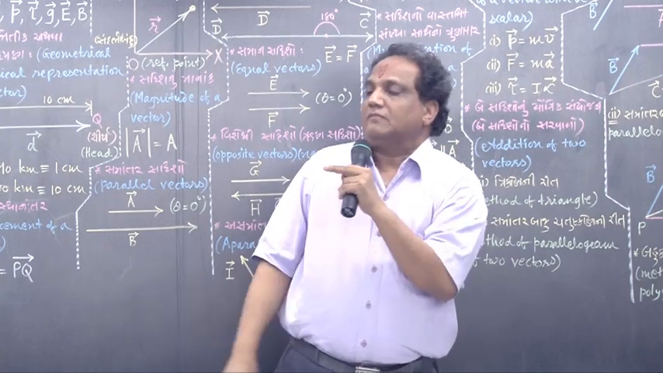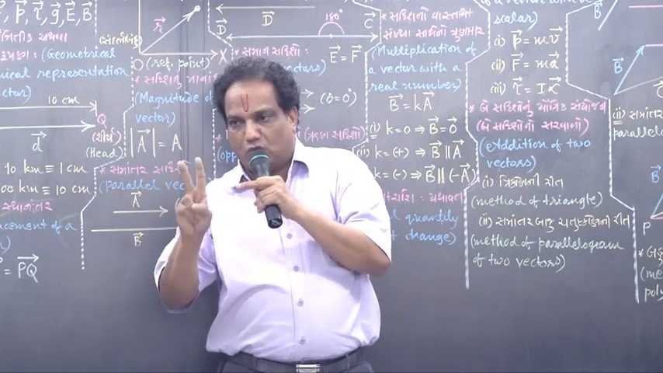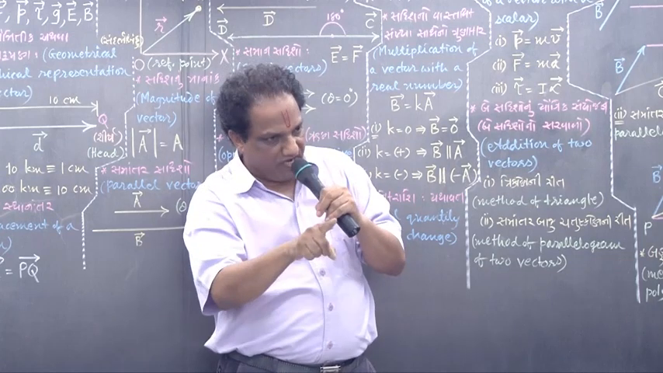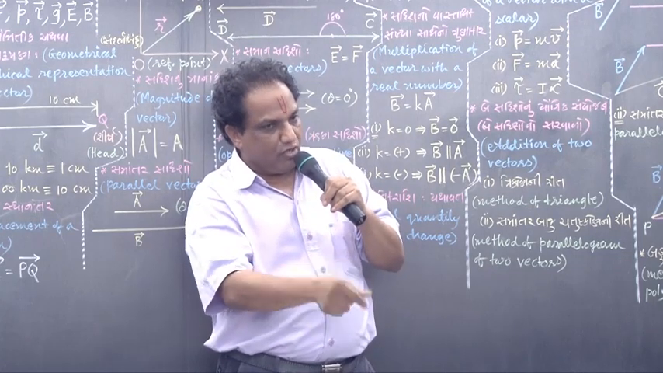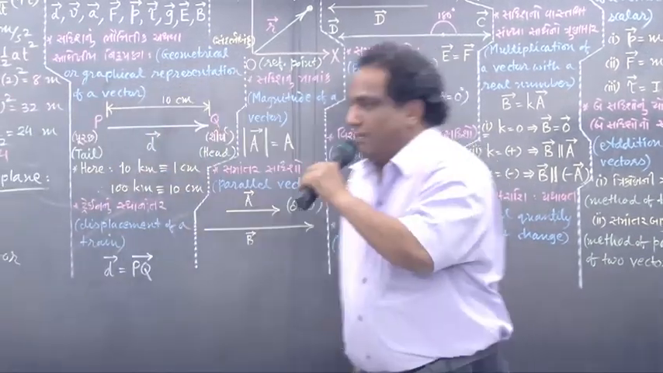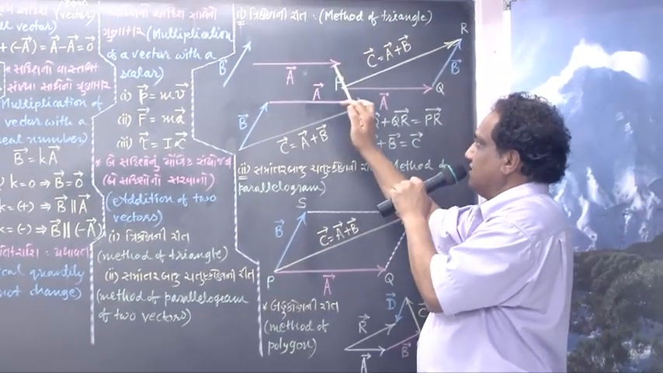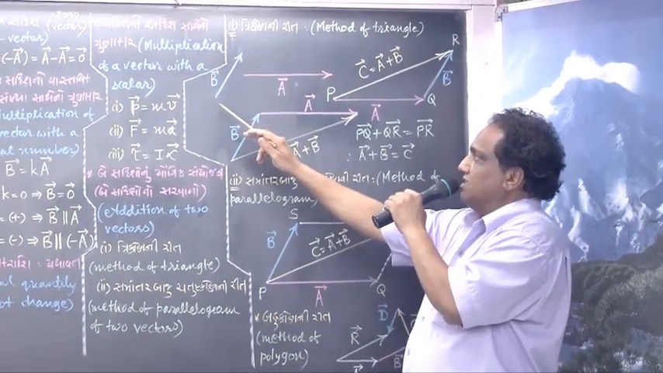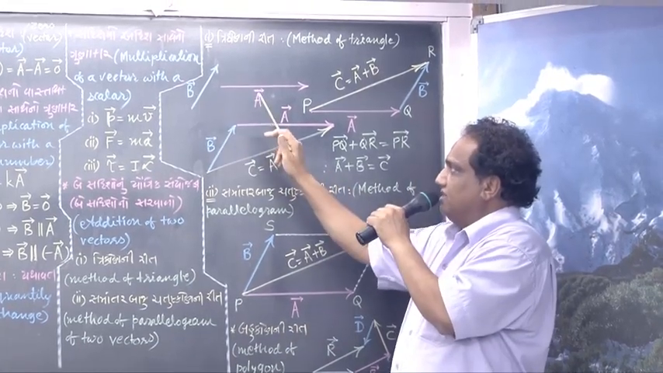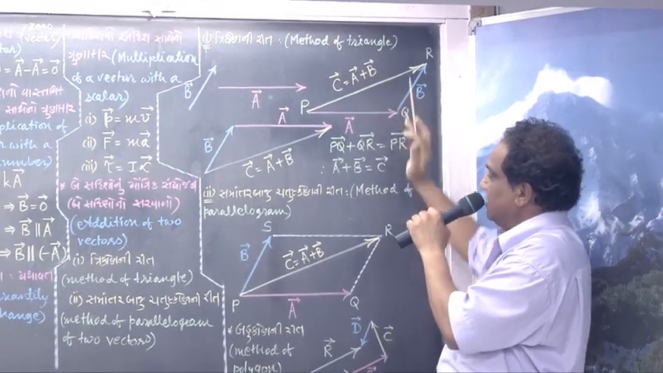And now to add two vectors, we have prepared two rules, two methods. One is known as the method of triangle of vectors, another is known as the method of parallelogram of vectors. I am showing you one by one. Method of triangle of vectors. Look, suppose this is the first vector, vector A. This is the second vector, vector B. I want to add this vector with this vector. In short, I want to find out vector A plus vector B.